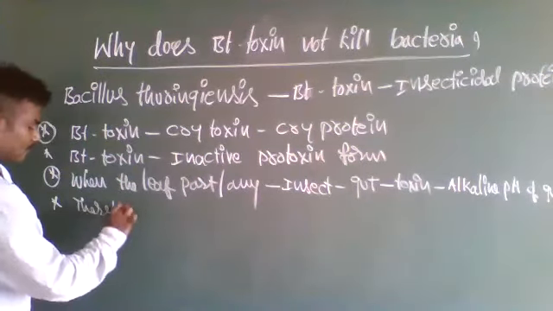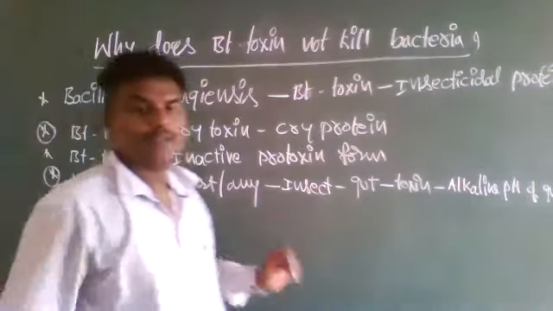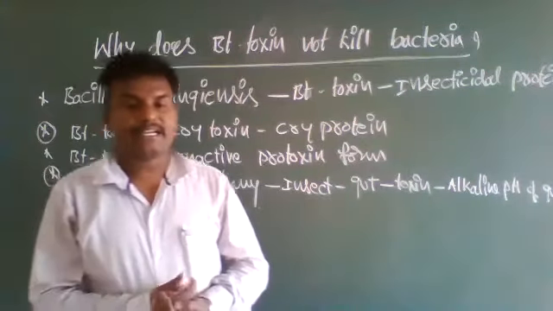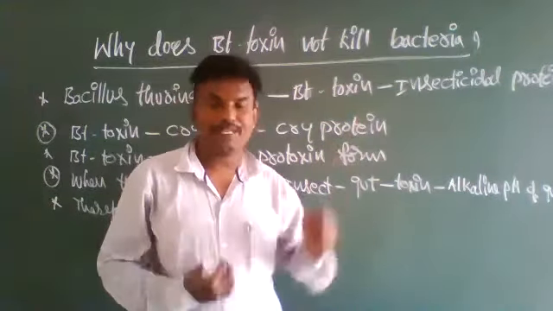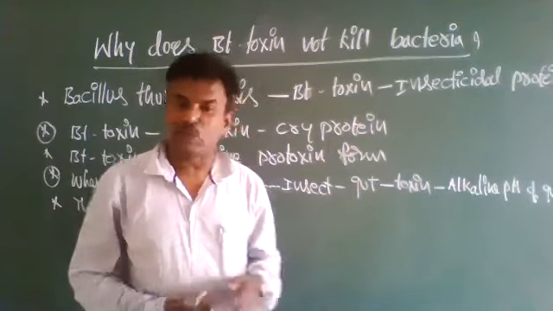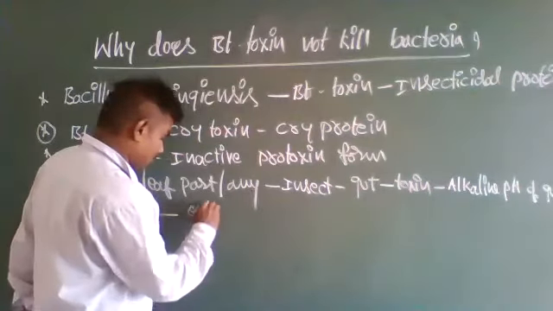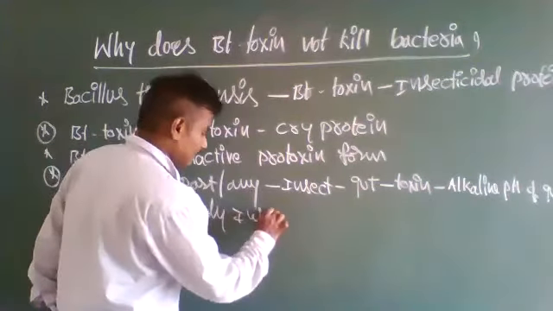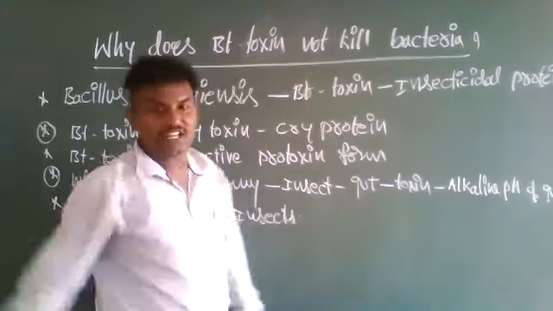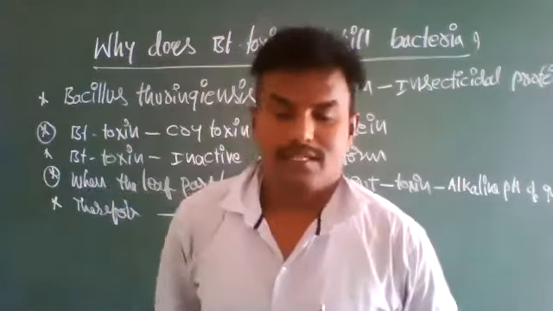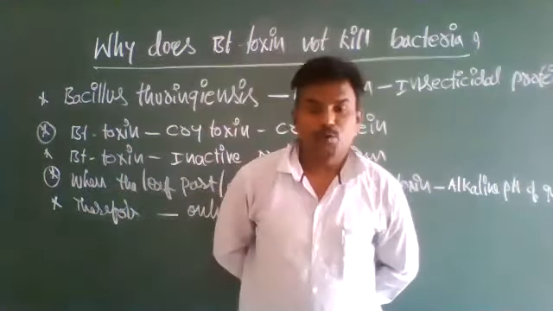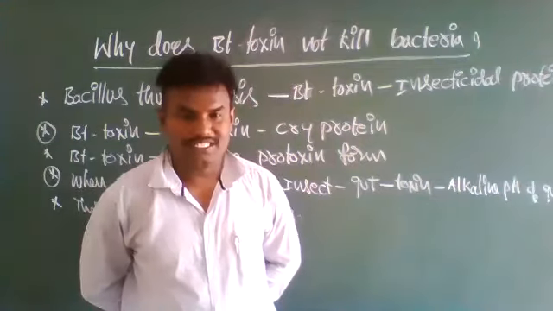Therefore, the Bt bacterium gets protection from the Bt toxin, and the toxin can kill only insects.